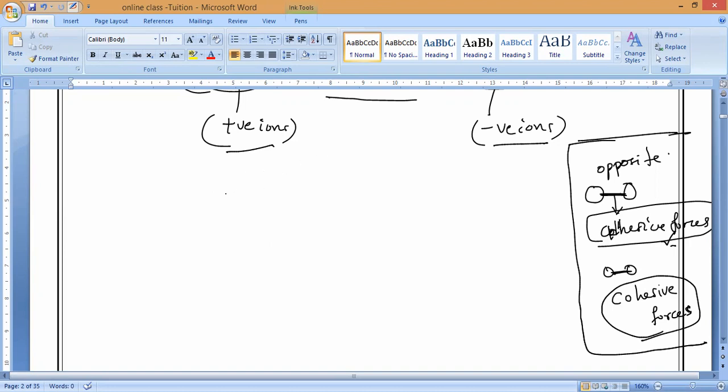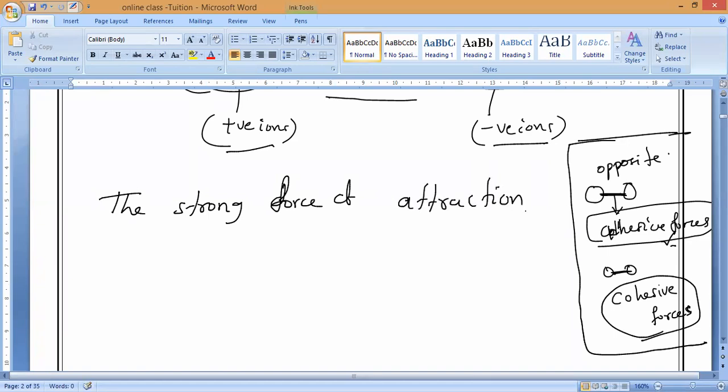That is why the strong force of attraction is developed between them. Please write it: the strong force of attraction. So which bonds are stronger, ionic bonds or covalent bonds? You may understand covalent bonds, I will teach you next, but you should understand this one. The strong force of attraction is developed. So which bonds are stronger, guys? Ionic bonds. Ionic bonds are much stronger.